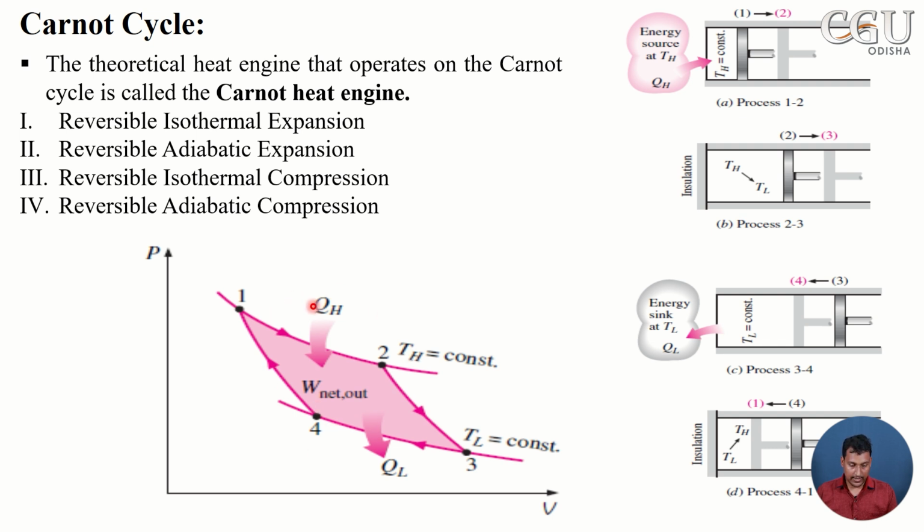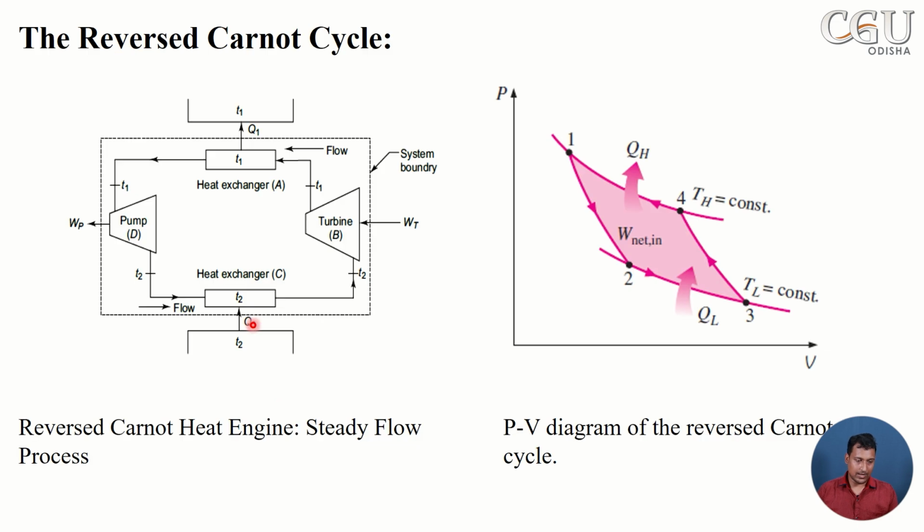Now for the net summation, take the area under 1, 2, 3 and the area under 1, 4, 3. If you subtract them, you will find the area 1, 2, 3, 4, 1. This is the area which will give you the net work interaction or transfer during one cycle. So the previous one was for an engine.